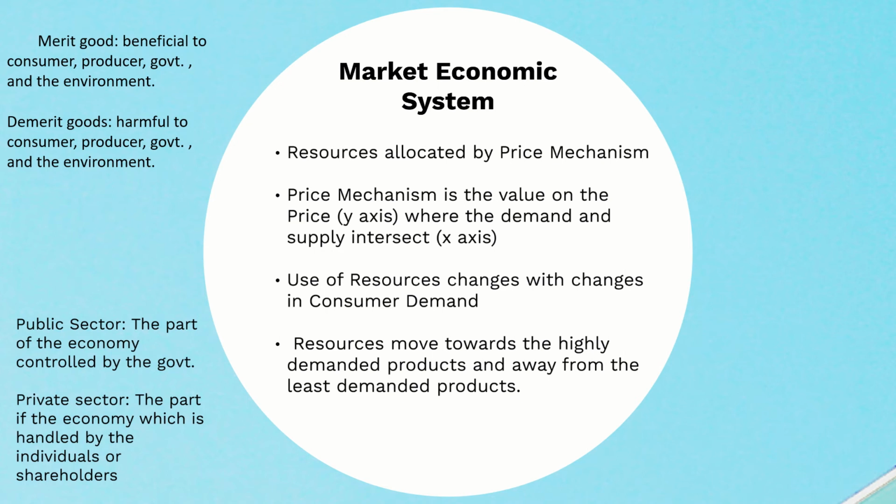Use of resources changes with change in consumer demand. So now Japan was producing cranes in, let's say, the year 2000.